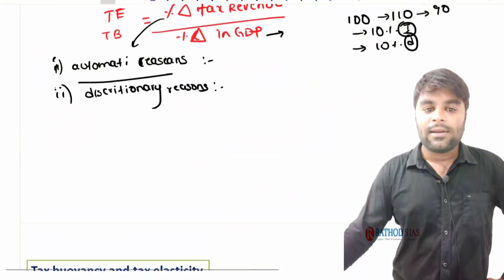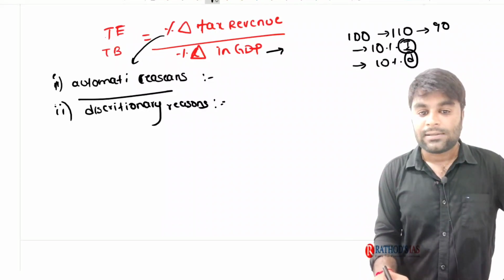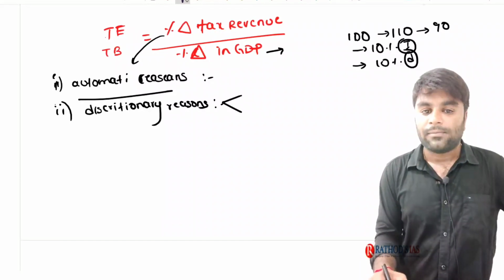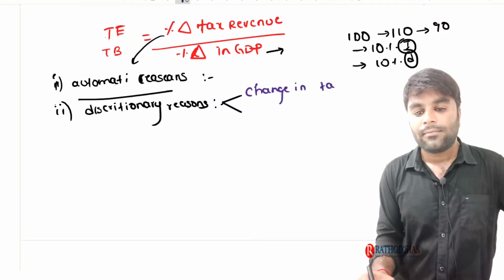Now, there is another reason why the change in taxes happens. There are the discretionary changes. Discretionary changes are of two types: change in tax rate, and the change in coverage.